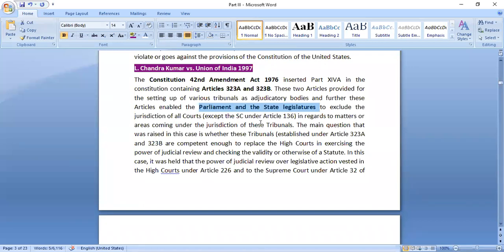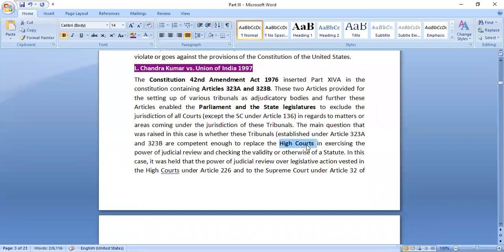No other High Courts would have this power of validating any laws or any matter that comes under purview of these tribunals. So this was challenged in the court, and what the court said is that under these two articles, 323A and 323B, we cannot just make an amendment of the Constitution and take this power of exercising judicial review from the High Courts.